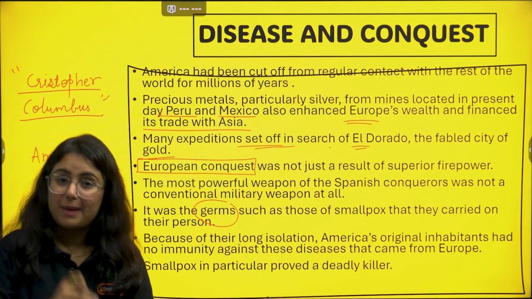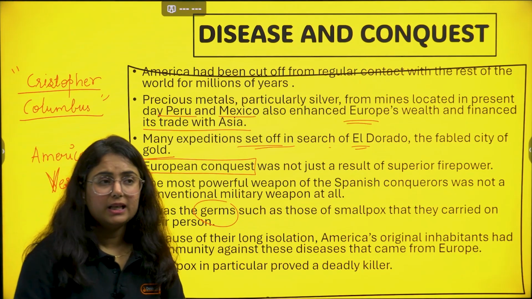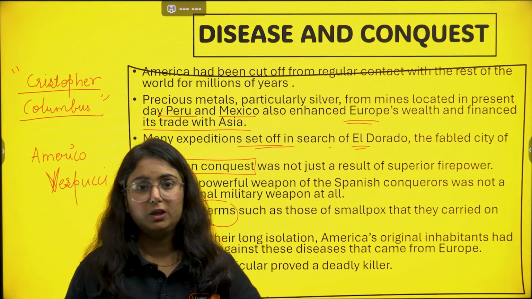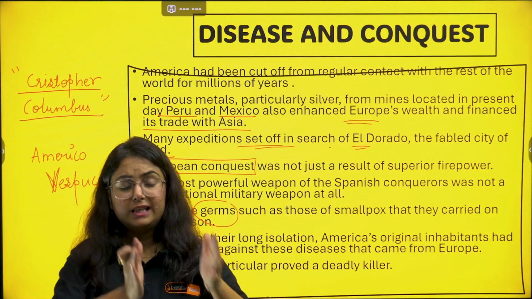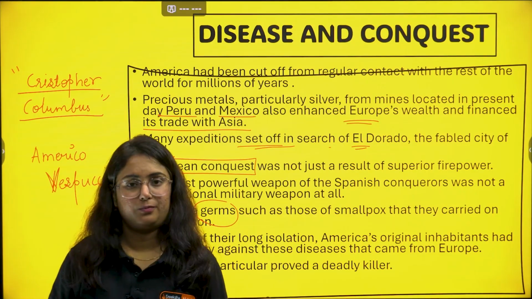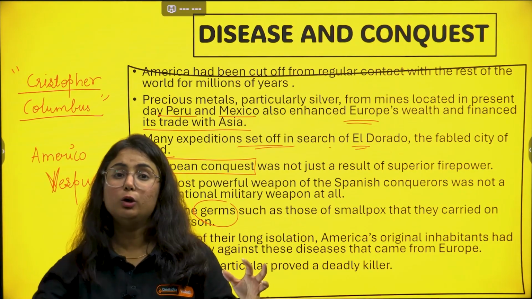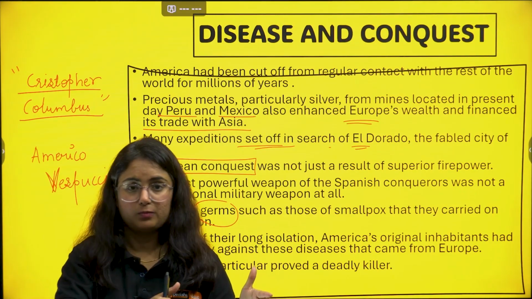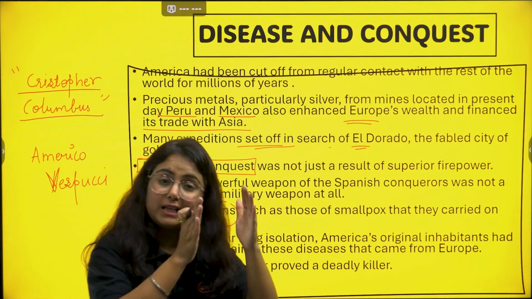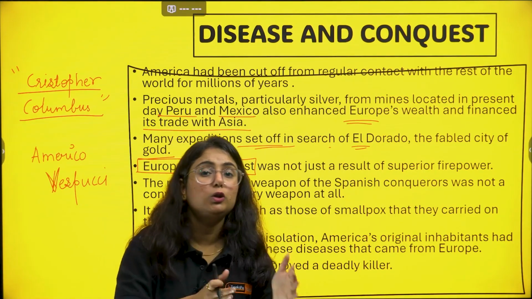Americans were not in close contact with the world, no contact for millions of years. So they had immunity only for their own region. But now new people came to their land, bringing along new diseases. What if the Americans are not immune to that disease?